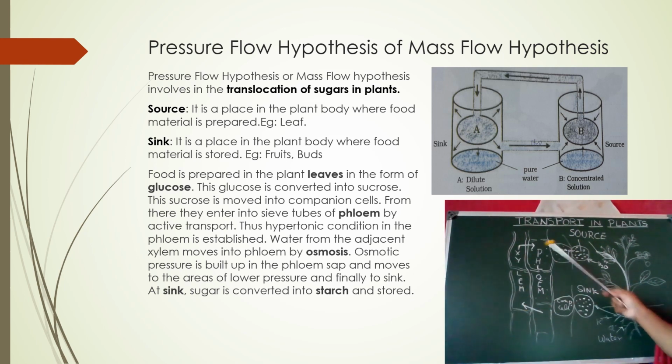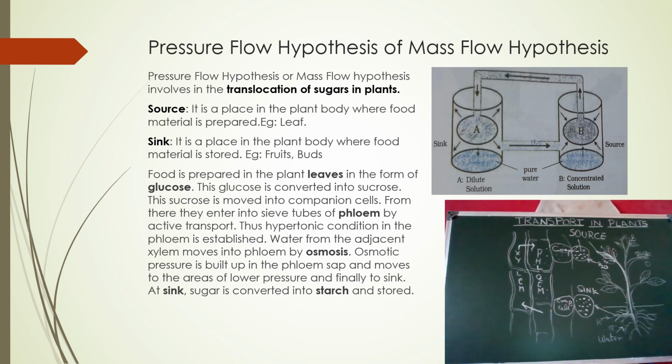So there is a continuation of the flow of water, which helps in the food transport here. This food transport is mainly due to the pressure and the concentration gradient occurring in the phloem cells.